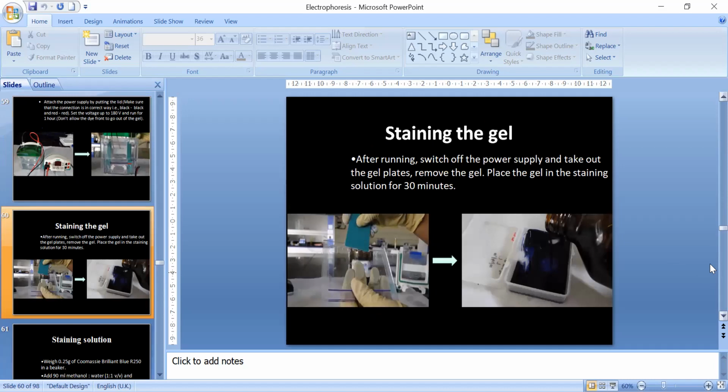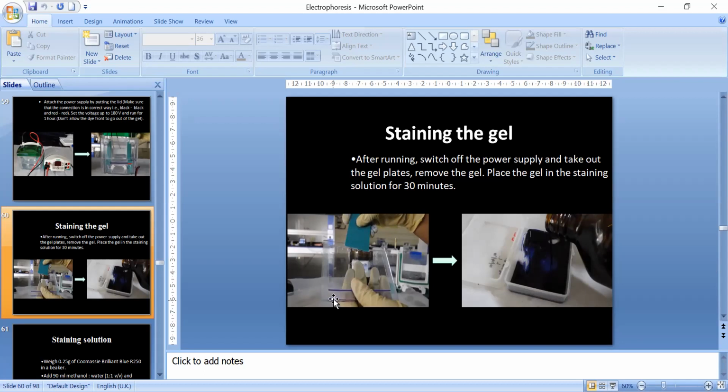What is the lambda max of protein? Yes, Samra, what is the lambda max of protein? Lambda max of protein you're asking? Yes. Hello? Yes, tell me. Sir, it's 200 nanometer? No. It is 280 nanometer. Okay, 280.